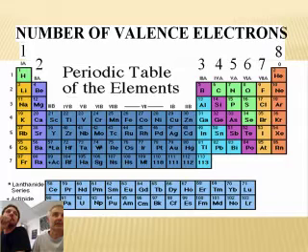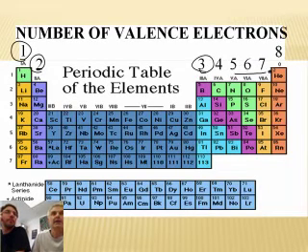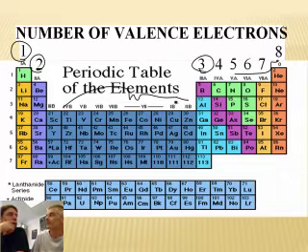You're going to write a number on top of each column: 1, 2, 3, and then up to 8. The middle ones you can't really do this with because they're kind of strange and we can never figure them out. But we can do these other ones. Once you've done that, we're going to do some examples.